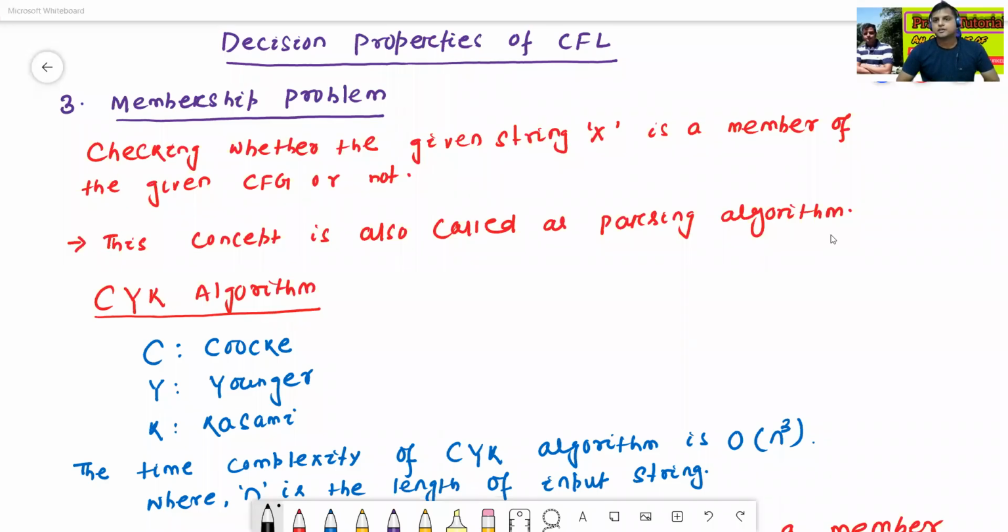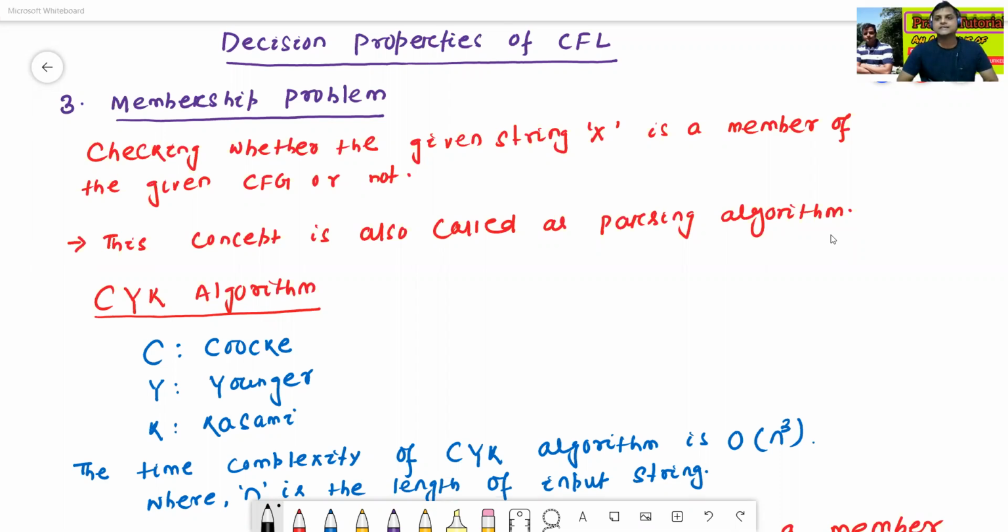Hello all, I am Dr. Prabhas Sanjanbal. In today's class, we'll discuss the decision properties of context-free language. We have already discussed two decision properties of context-free language in the previous classes, but in this class, we'll discuss the third decision property of context-free language.